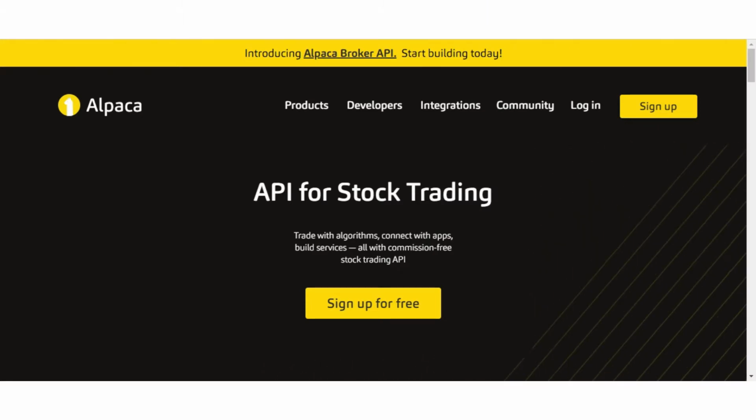Alpaca is a brokerage that allows you to buy and sell stock on US exchanges. It is a platform for algo trading. Alpaca API is the interface for your trading algo to communicate with Alpaca brokerage services. The API allows your trading algo to access real-time price fundamentals, place orders, and manage your portfolio.